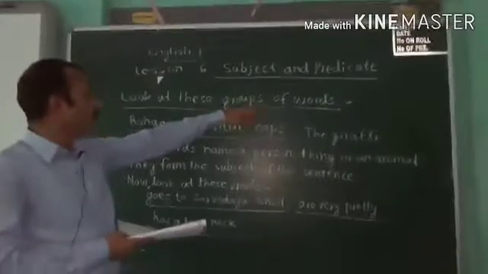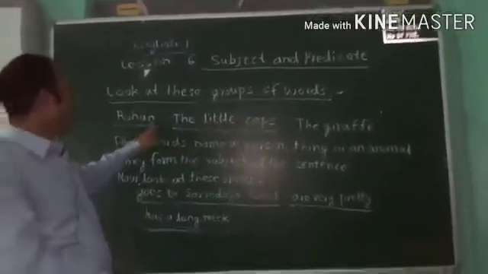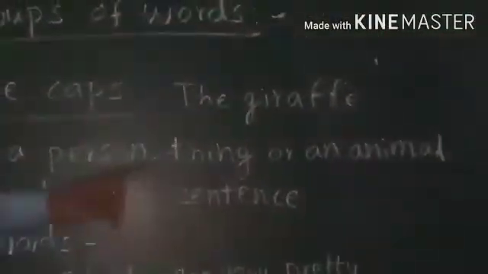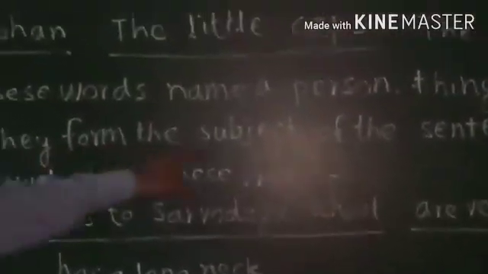Look at this group of words. Rohan, the little cats, the giraffe. These words name a person. It is telling about the name of a person, like Rohan is a person's name. Then things or an animal. The little cat is a thing's name. Then an animal, the giraffe. So these words tell us the name of a person, thing or animal. So they form the subject of the sentence.